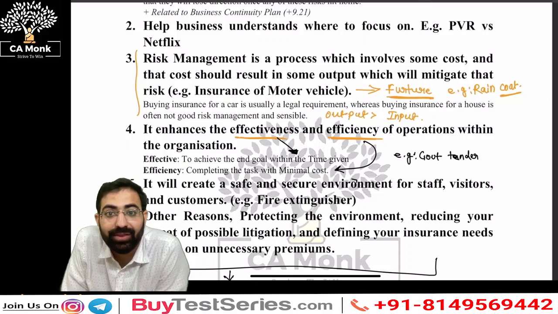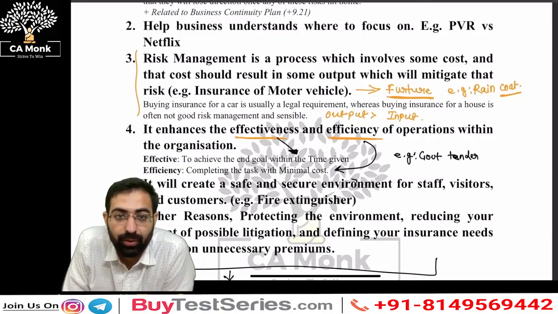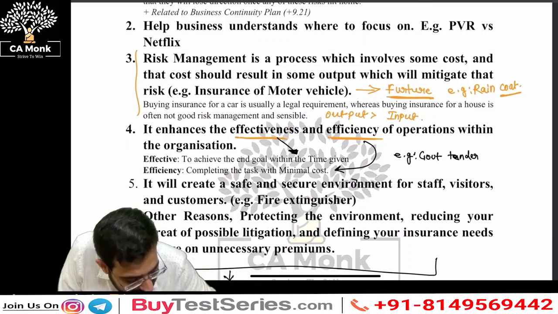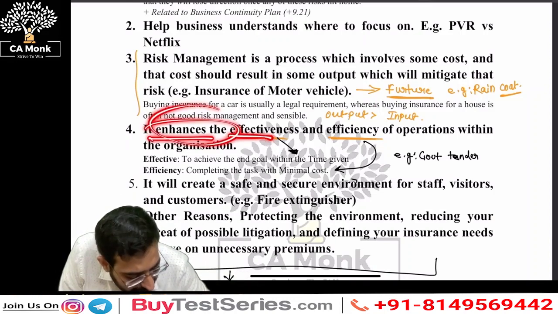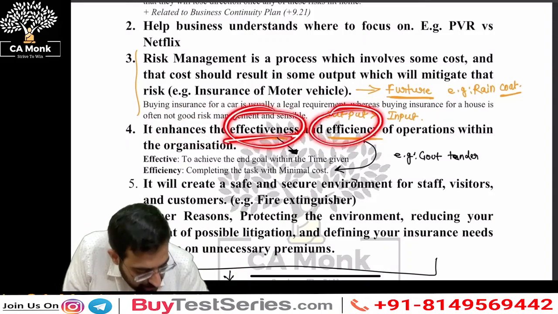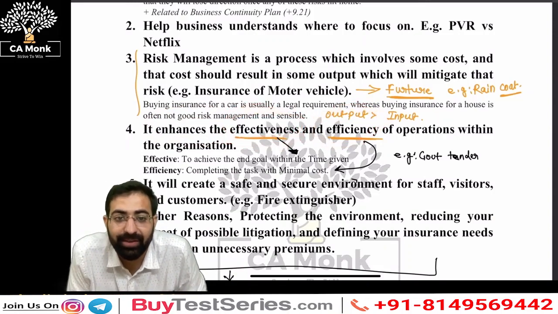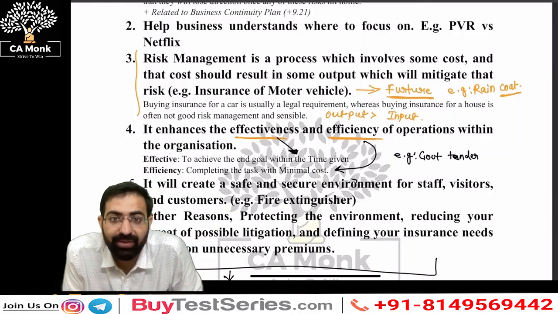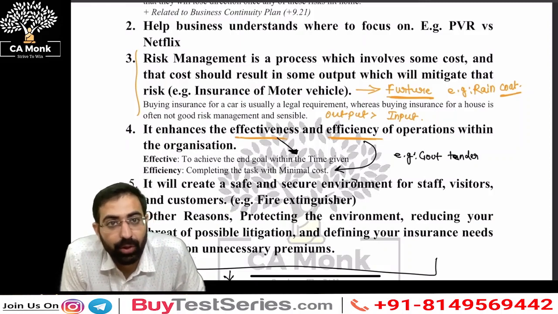You need to understand what business is, right? Coming to our fourth point, it enhances the effectiveness and efficiency. What does effectiveness mean? Effectiveness means the goal is achieved within the given time, and efficiency means it is achieved within a minimal cost, right?